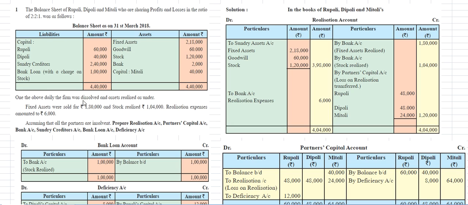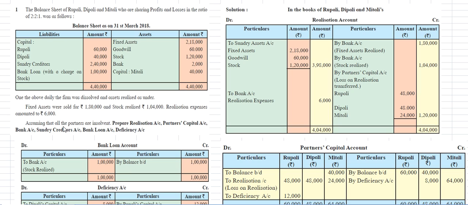On the above date, the firm was dissolved and assets were realized as under. Fixed assets were sold for 1 lakh 80,000 rupees, stock realized 1 lakh 4,000 rupees, and realization expenses amount to 6,000 rupees.